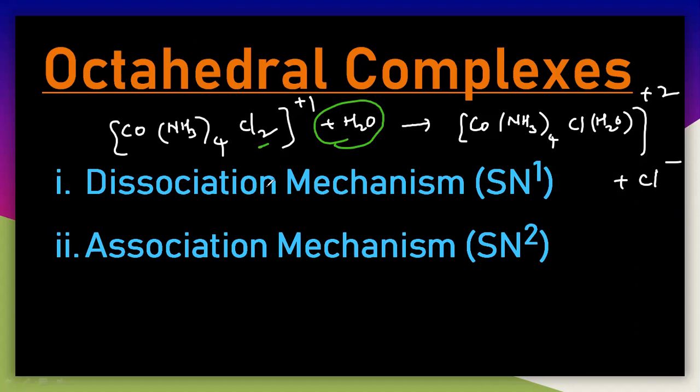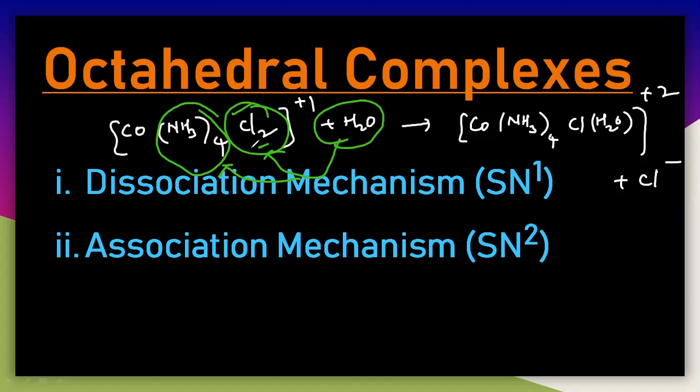Because it depends on the leaving ability of a ligand. Most of the ligands are leaving groups. Here H2O must replace either one chlorine or else ammonia also. But whichever one is more labile, more ready to leave, can easily be substituted. If chlorine is more ready to leave, then definitely chlorine is replaced with the water molecule. If it is ammonia, then ammonia will be replaced with the water molecule. So that depends on the leaving ability of the leaving group.